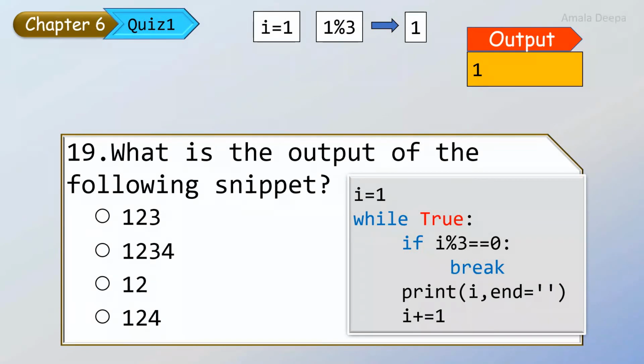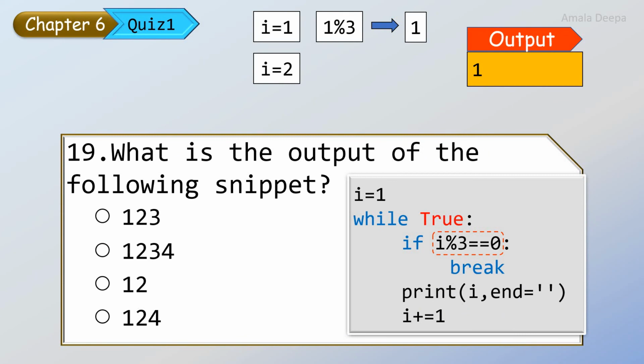And next to the print statement, I is incremented, I plus equal to 1. So what happens? The value of I now becomes 2. And once again control goes into the while loop. While true, it goes into the while loop. Again it will do the if condition. If I modulus 3 is equal to 0.